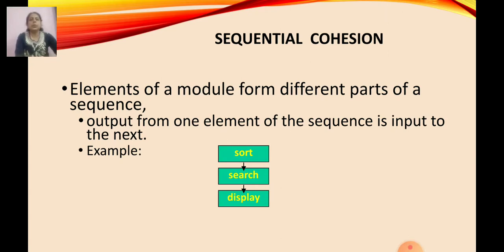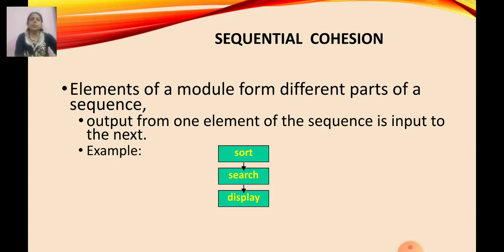Next, sequential cohesion. Elements of a module form different parts of a sequence. Output from one element of the sequence is the input to the next. Means there may be many functions which take input from the previous function. Means output of a function is input to the other function. Sequentially they are executed.